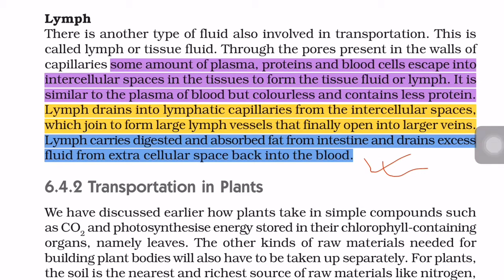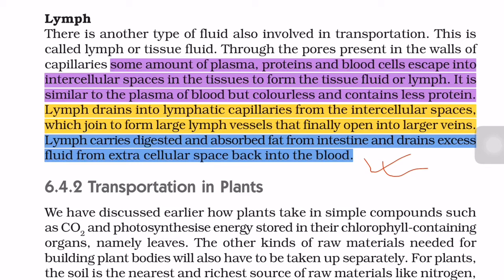Whenever there is an exchange of materials in the capillaries, it may be in vein capillaries or in artery capillaries, there is some leakage of these materials into the intercellular spaces. Why is there leakage? Because in the capillaries there are some small holes, called pores, due to which exchange of material can occur in the cell.